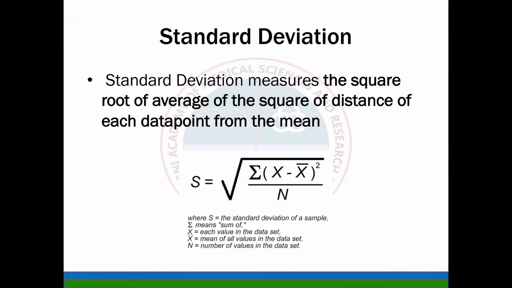So what is standard deviation? Standard deviation measures the square root of the average of the square of the distance of each data point from the mean. S is equal to the square root of the sum of (x minus x bar) squared divided by n, where S is the standard deviation of a sample, x is each value in the data set, x bar is the mean of all values in the data set, and n is the number of values in the data set.